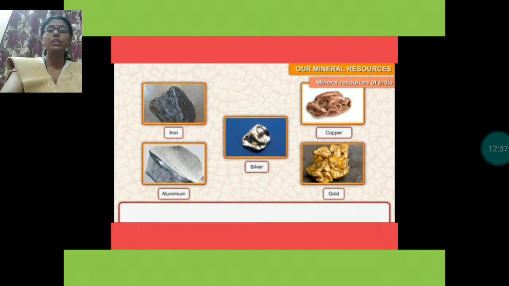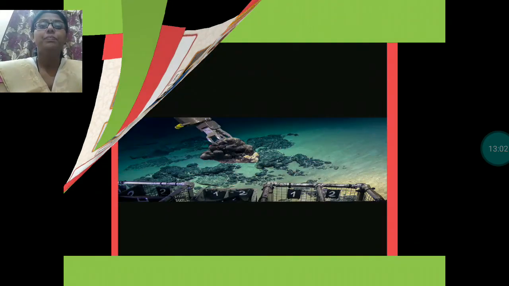Metals are ductile, as they can be spread into thin sheets, but non-metals cannot. Metals are good conductors of electricity, but non-metals are not, except graphite. Graphite is a non-metal which is a good conductor of electricity. So all these things we had discussed in this chapter.